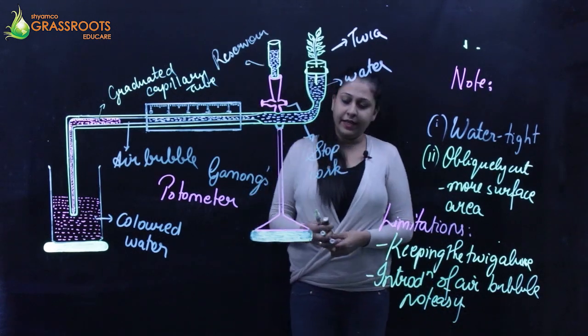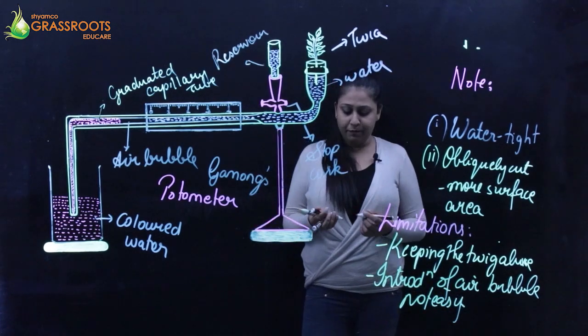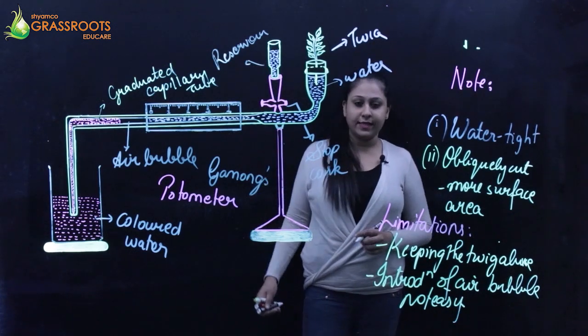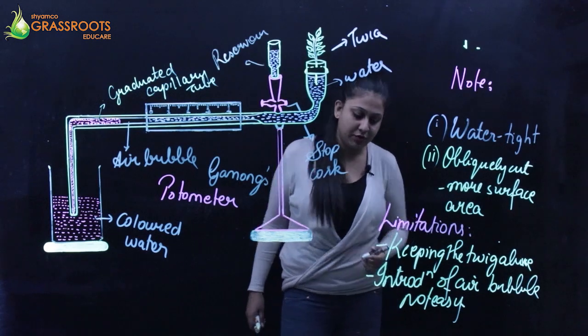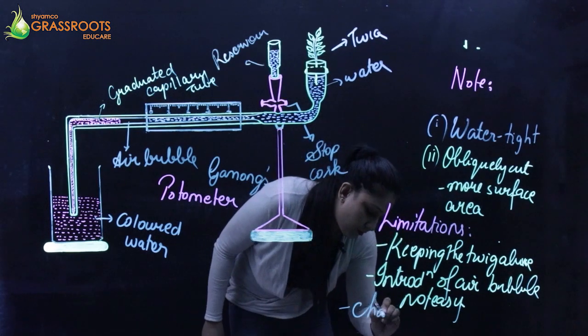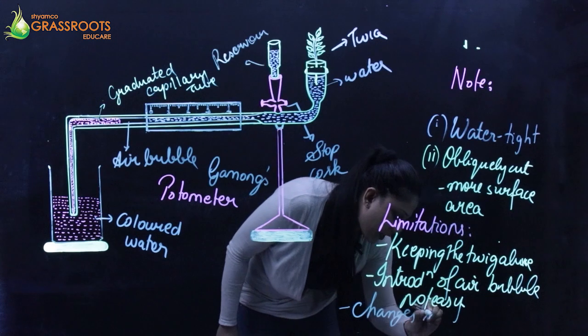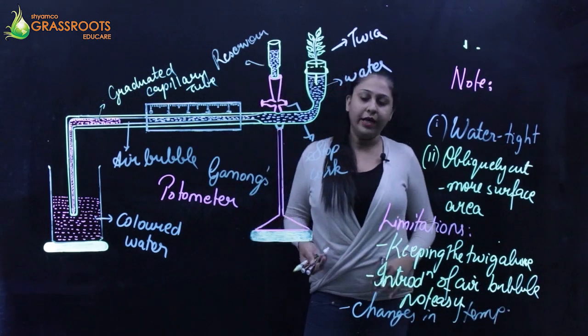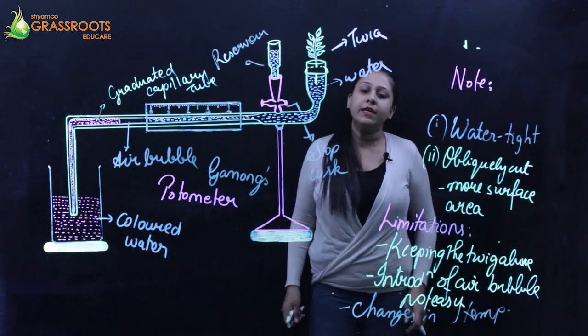And the third thing, any kind of changes in the temperature, even the slightest changes, are going to affect this entire setup. It can affect the rate of transpiration. So changes in temperature are absolutely not under your control, not something you can take care of. So these are the limitations of using a Ganong's potometer.